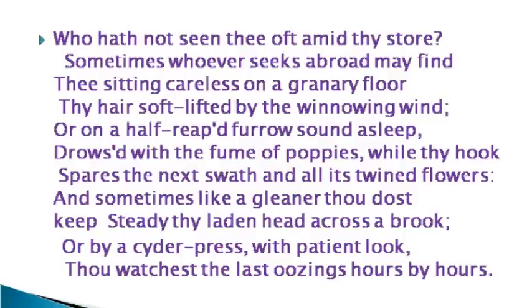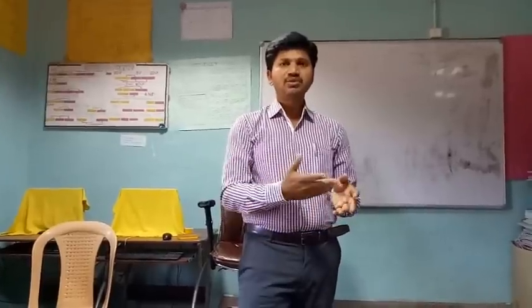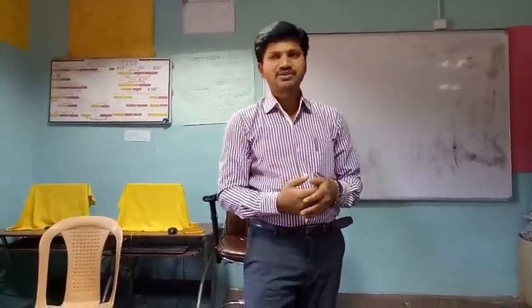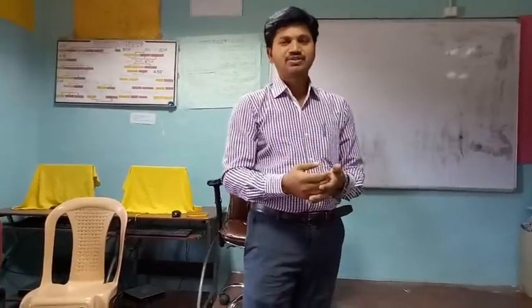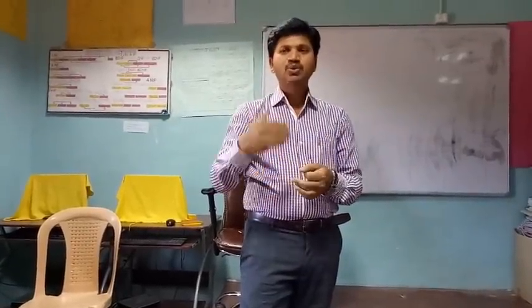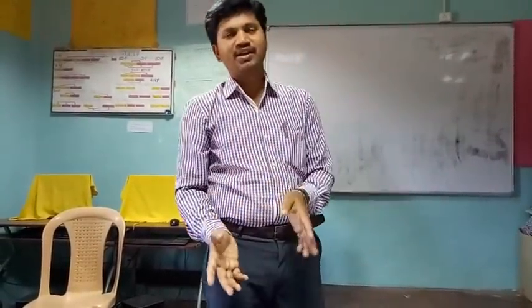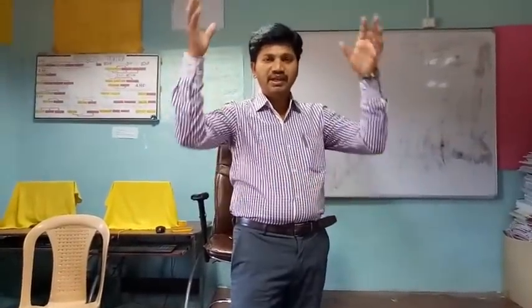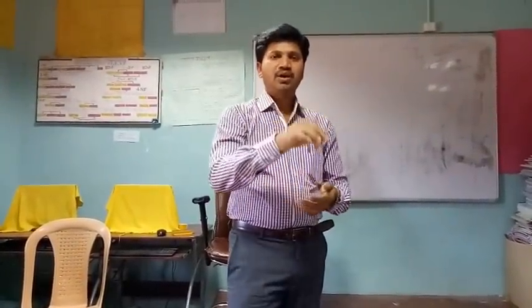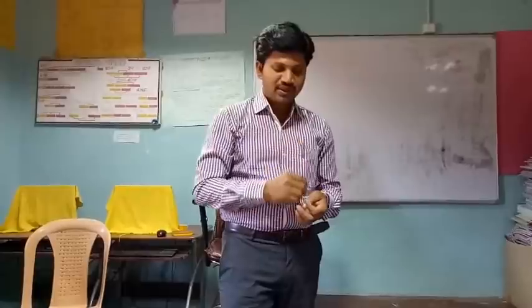Who is the gleaner here? Gleaner is also a kind of noun form. In those days, after the harvest season is over, we find some leftover material in the fields. The people who go in search of this leftover material collect it, keep it on their head and move, crossing the rivers and the brooks sometimes.